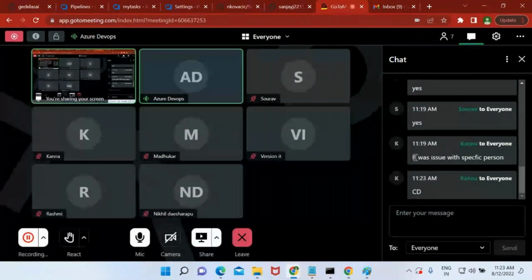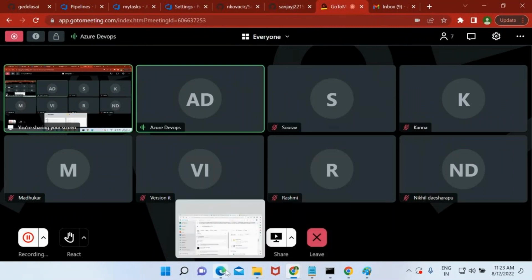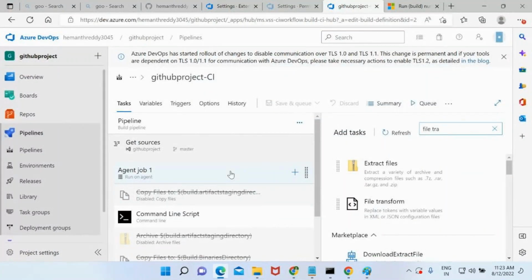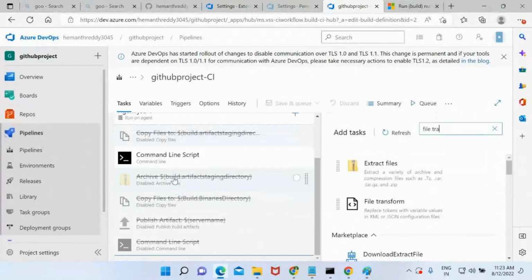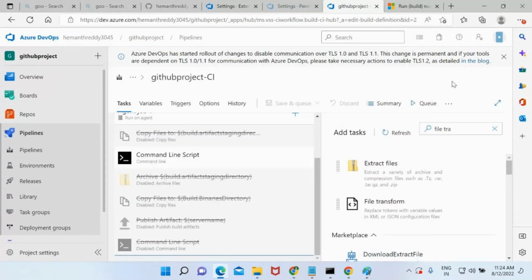Okay. Now till this point, it is fine. So whatever tasks I have shown you, these are very basic tasks and these are very essential in real time. How many tasks have we used: copy files, archive, command line. And right now in my local system I have PowerShell. Can I have the same kind of PowerShell in the pipeline task? Yes, you have. It completely depends upon your requirement, like how you want to use it in real time. You get tool installer, MS Build, Visual Studio build, or these different kinds of tasks.